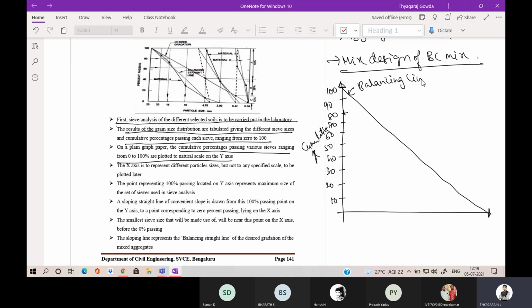So simply remember, you have done the sieve analysis for the given soil sample. For that soil sample, you have calculated the cumulative passing, and we have represented the y-axis in terms of cumulative passing, from 0 to 100. Then the x-axis represents different particle sizes, but not on any specified scale.